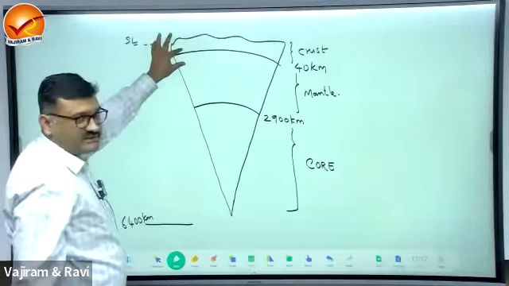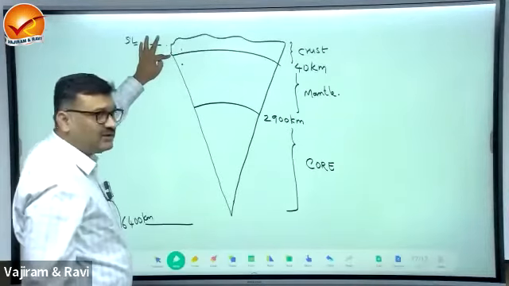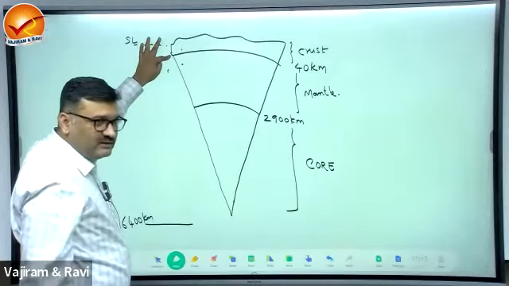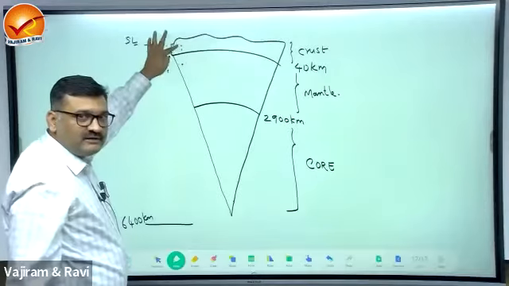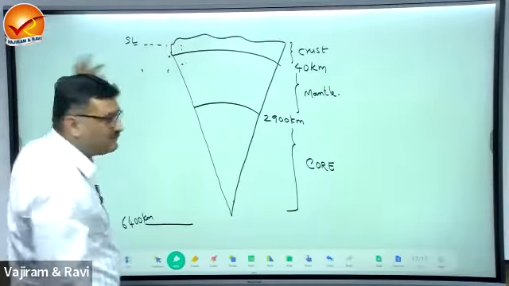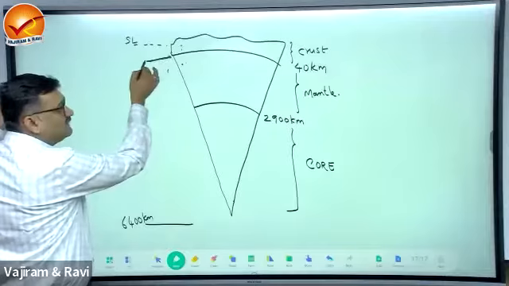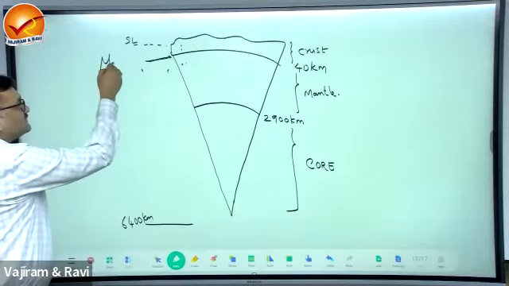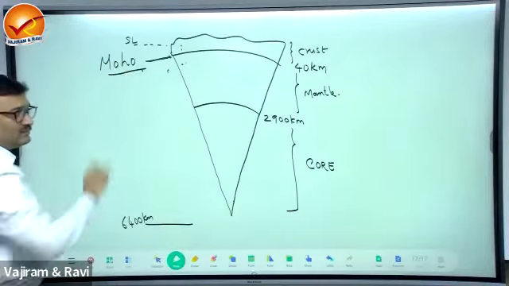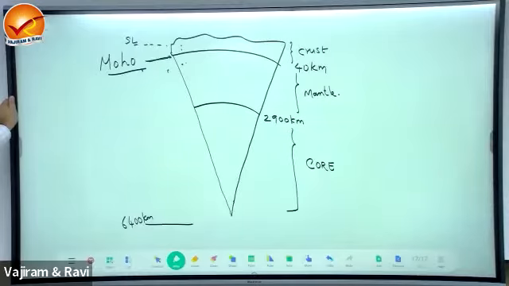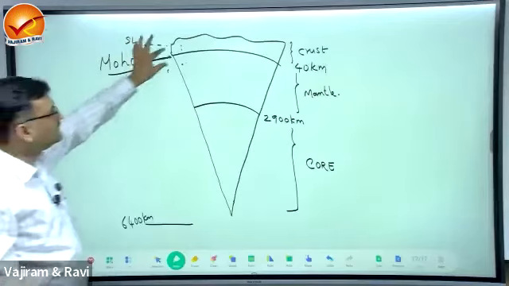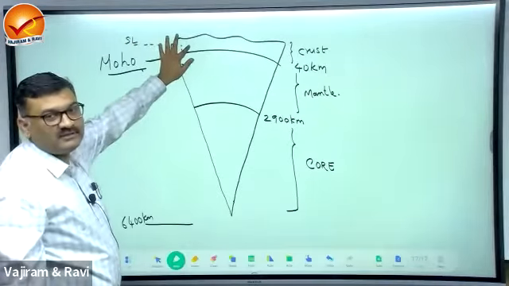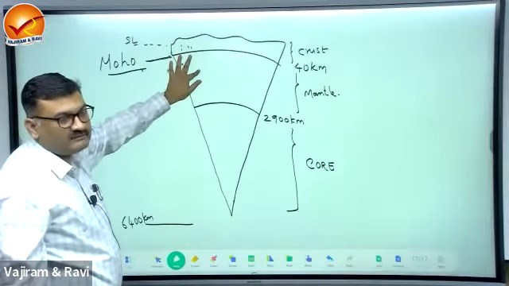Now there is a division, meaning there can be a theoretical boundary to show the difference between crust and mantle. This is known as a discontinuity, a boundary between the crust and mantle. This is known as Moho or Mohorovicic, after the name of the geologist. Moho discontinuity is between crust and mantle.